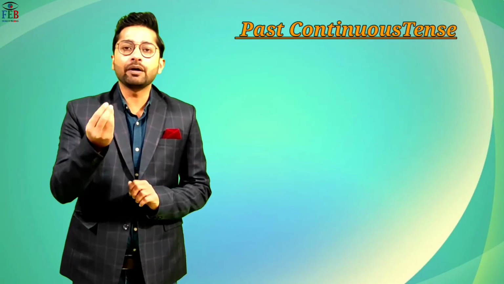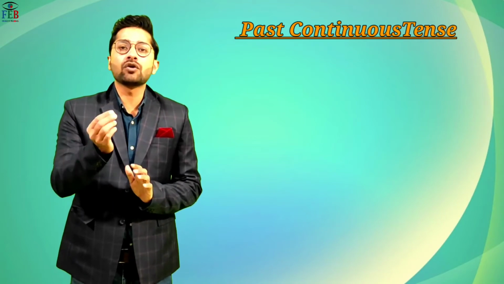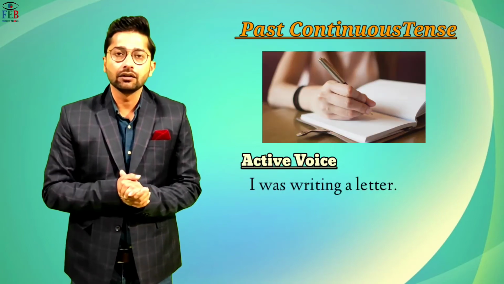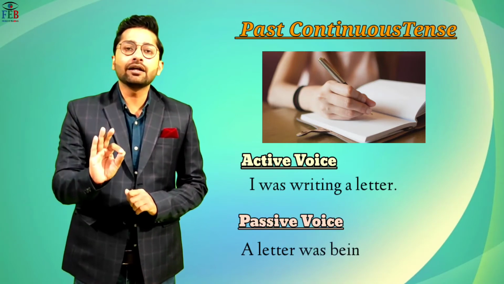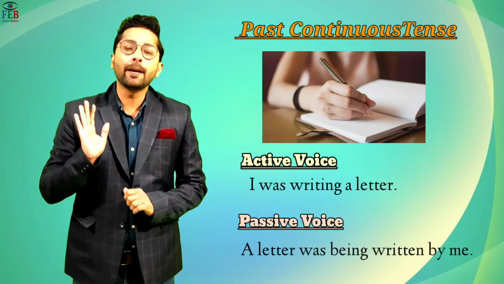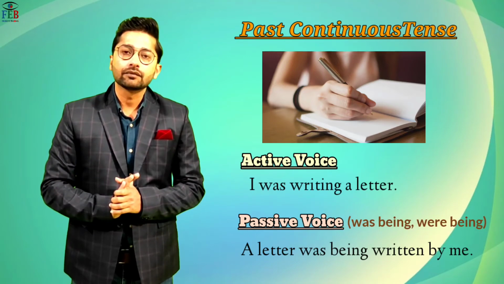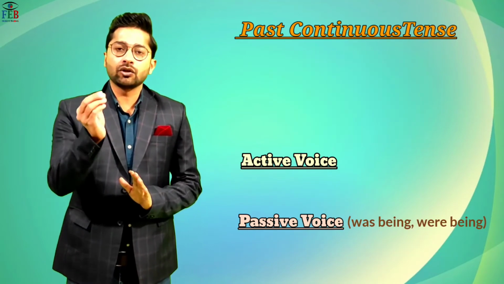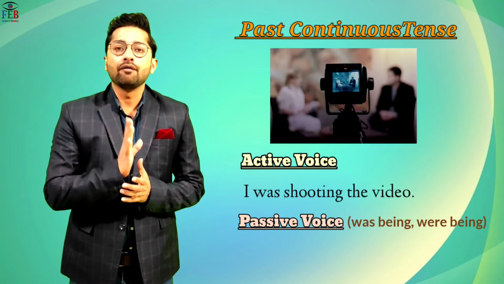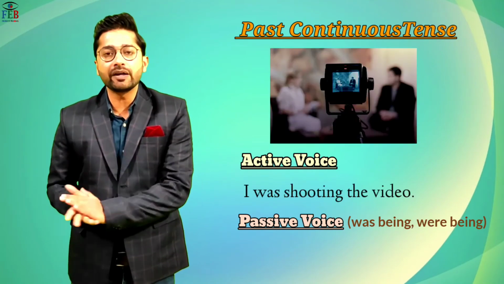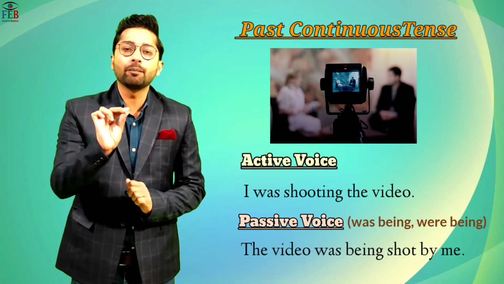Let me give you an example of past continuous tense. I was writing a letter. So the sentence in passive voice becomes a letter was being written by me. Another example for past continuous tense is I was shooting the video. The sentence in the passive voice becomes the video was being shot by me.